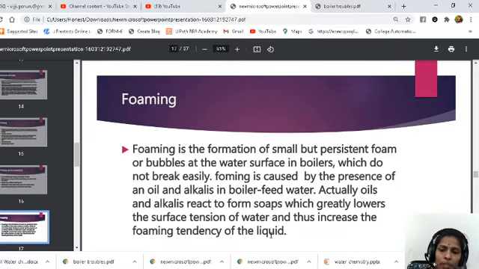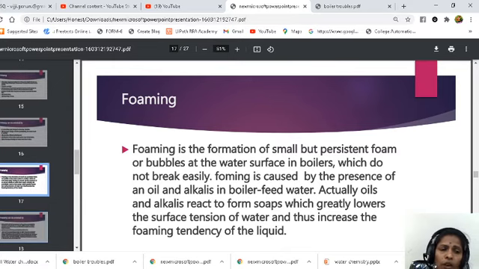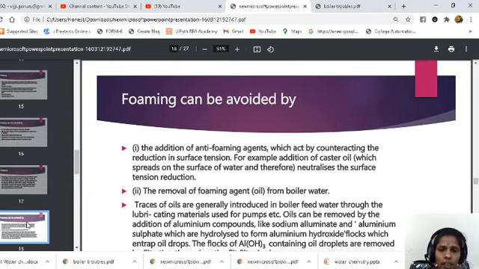So what happens due to the presence of oils? It is decreasing the surface tension of the water. When the surface tension is decreasing, it is increasing the foaming tendency of the liquid. So this is the main cause of foaming. So what is the main cause? Due to the presence of alkali and oils.